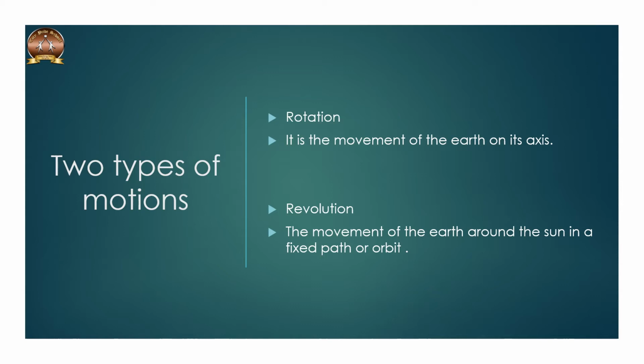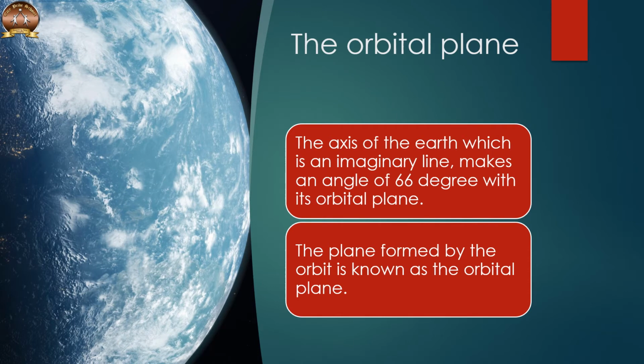Now what is rotation? Rotation is the movement of the earth on its own axis. Revolution means the movement of the earth around the sun in a fixed path or in its own orbit is called as revolution. The axis of the earth, which is an imaginary line, makes an angle of 66 degrees with its orbital plane. The plane formed by the orbit is known as the orbital plane.